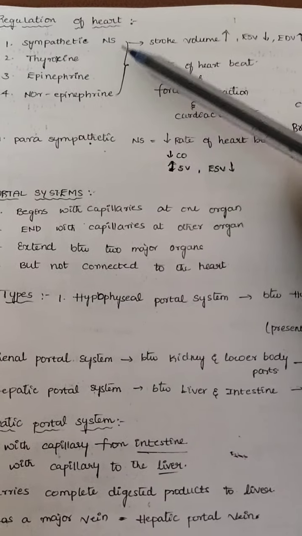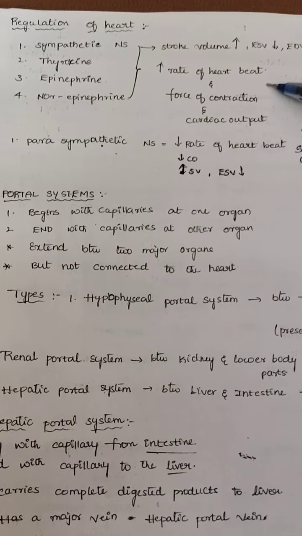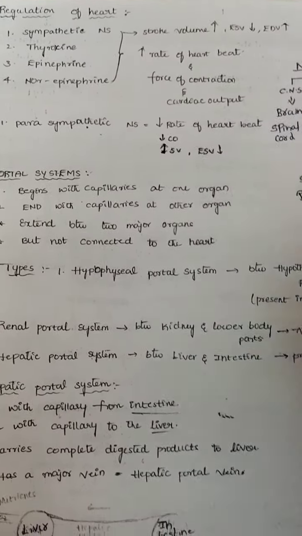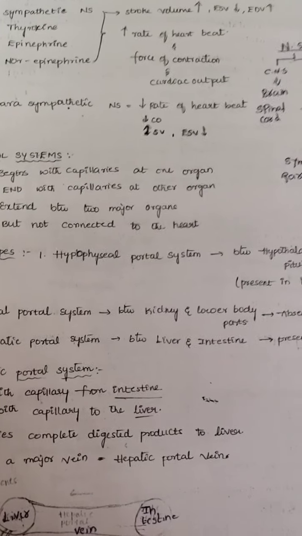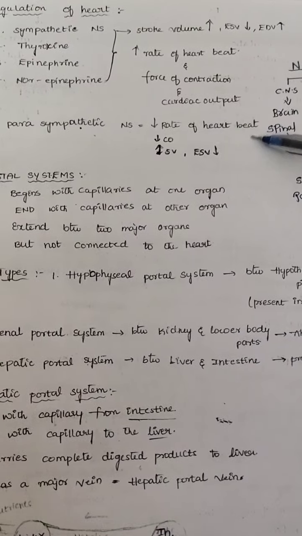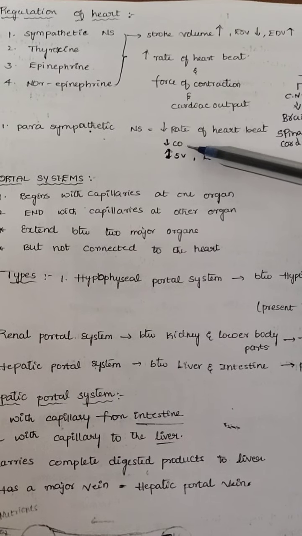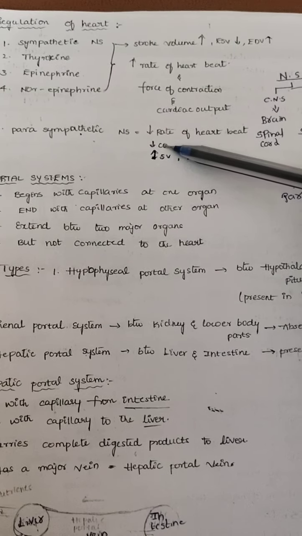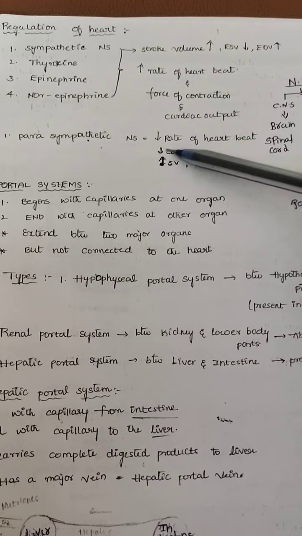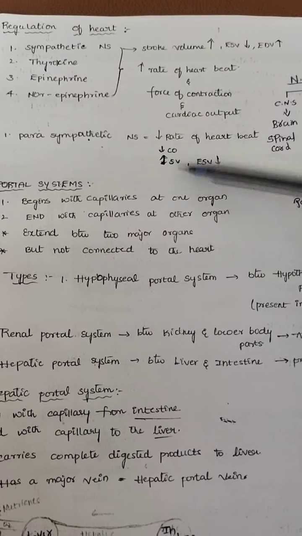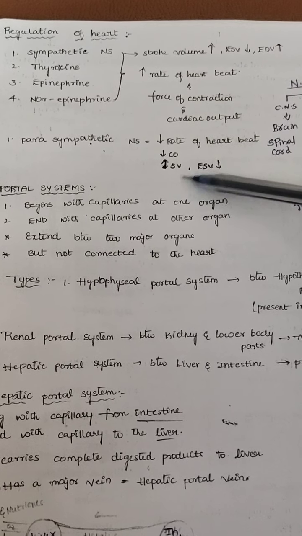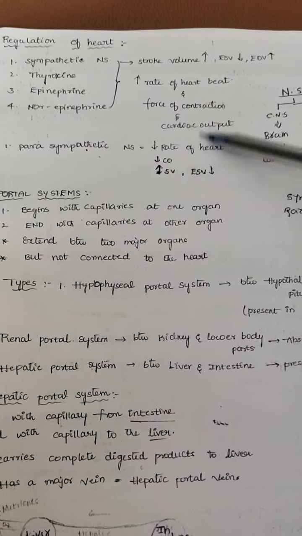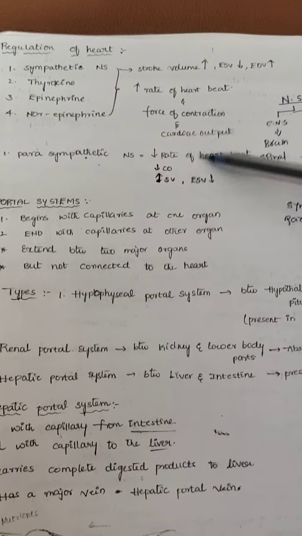Here, I already said when the sympathetic nervous system acts, the heartbeat increases, and the force of contraction and cardiac output also increase. For the parasympathetic nervous system, the rate of heartbeat decreases and cardiac output decreases. It means not only that, here it indicates cardiac output and increasing of the stroke volume and decreasing of the end systolic volume. Now we can go for a problem for this question next class.